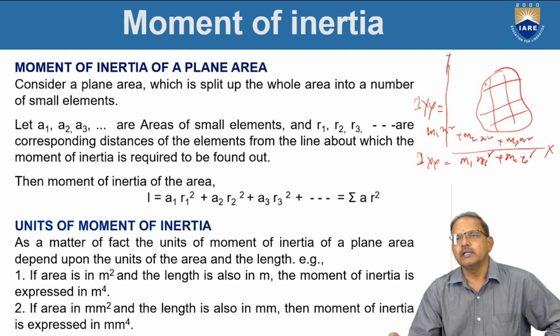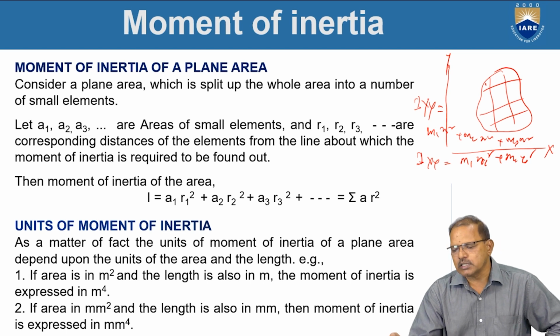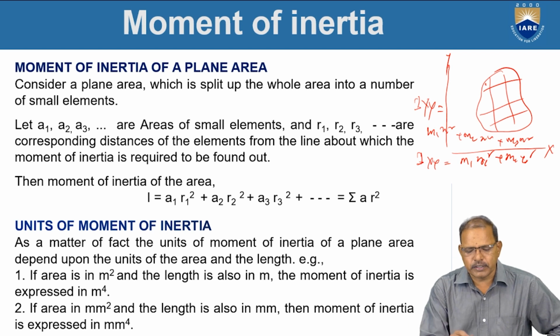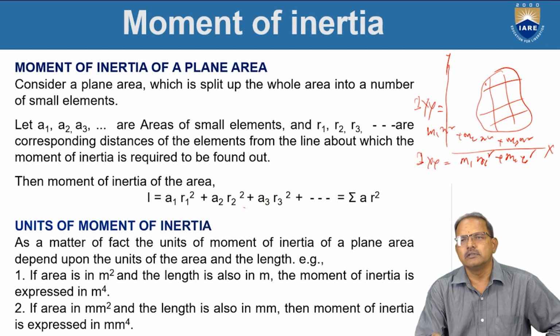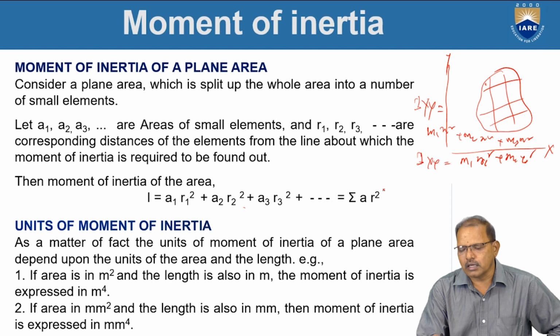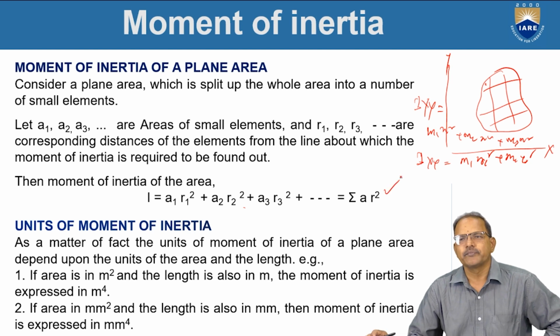If R1 represents the position of the center of gravity with respect to a certain reference line, then the moment of inertia of that area can be represented as A1 R1 square plus A2 R2 square plus A3 R3 square and so on, which is equal to sigma of A R square.